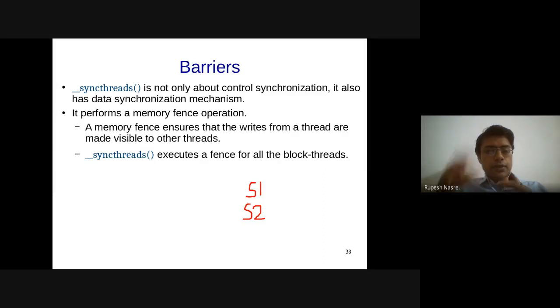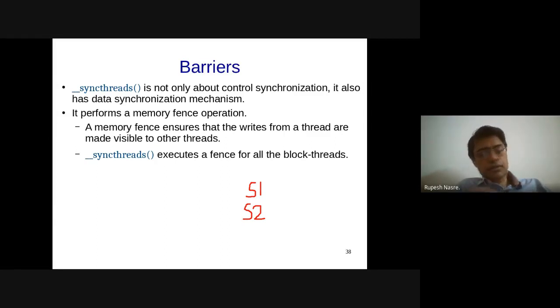Now this particular guarantee is given by something called memory consistency. So we say that most parallel processing systems have a weak consistency model, which means that the effects are not immediately visible because of caching, etc. Even if you use volatile in S1, there is no guarantee that the other thread will see it because the other thread might happen a little later.